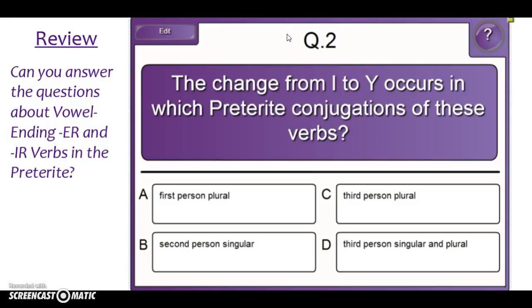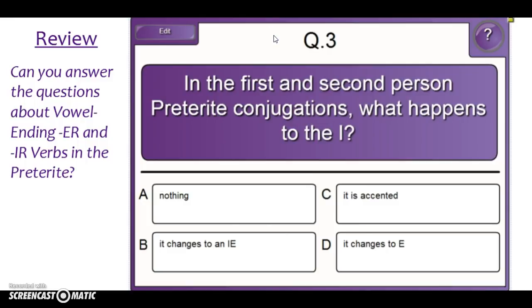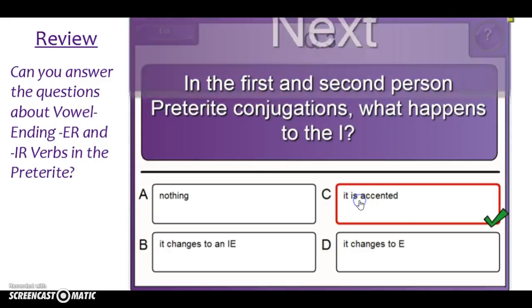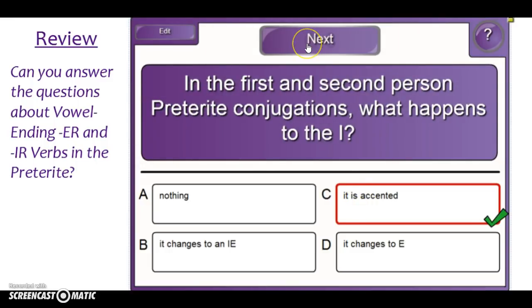First, second, or third person? Third person singular and plural. What do we do in the first and second person preterite conjugations of these verbs? What do we do to that I? Add the accent.